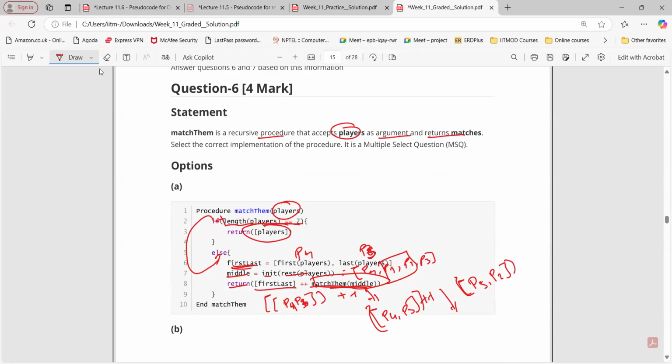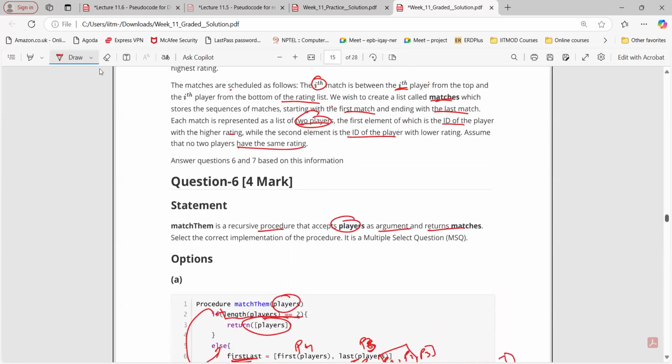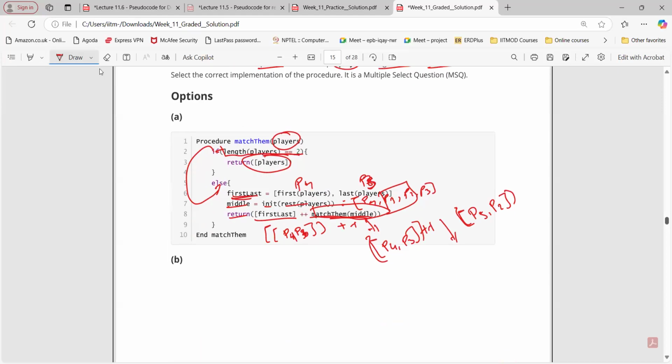P1 and P6. So what we want at the end is to create a match list which stores the sequence of matches, starting with the first match, ending with the last match. Each match is represented by a list of 2 players. The first element is the ID of the highest rating, and the second is the ID of the player with the lowest rating, right? Assume that no 2 players have the same rating. Yeah, so this is what we got.